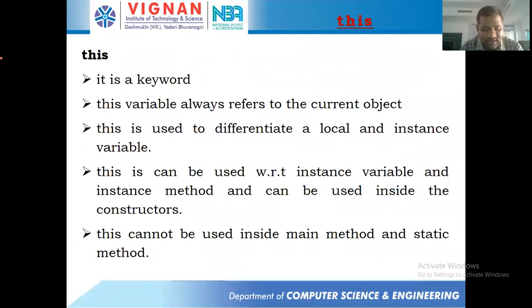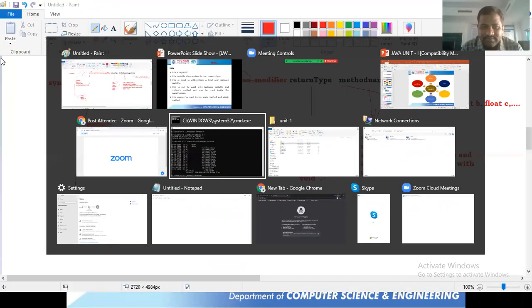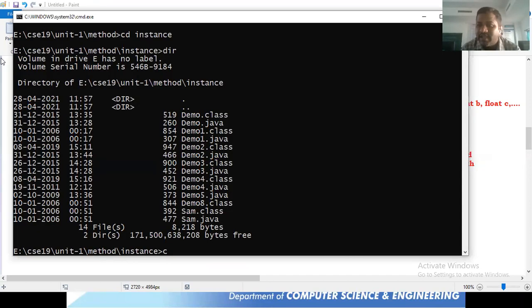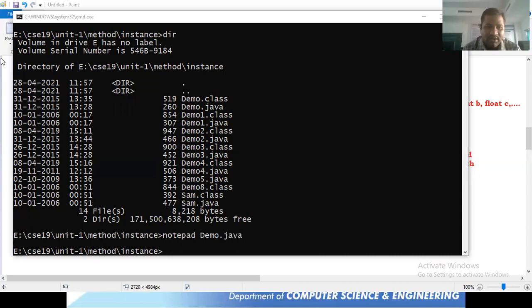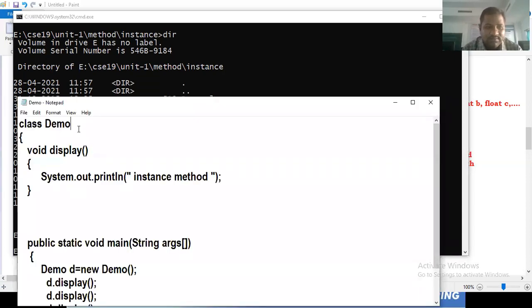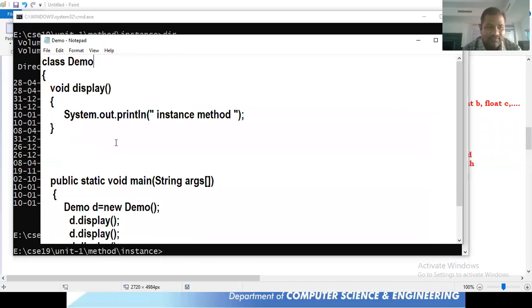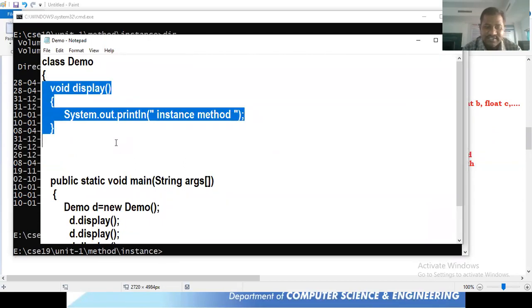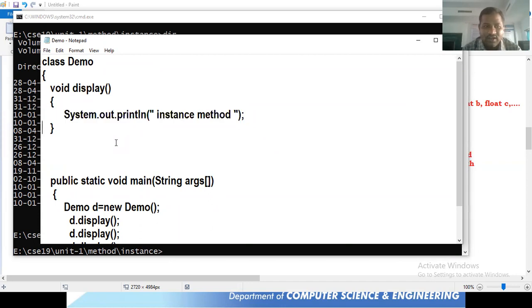Okay, let's enter into the programming part of this. We'll be getting some problem, and that problem can be identified with respect to this, and try to identify what problem we'll be getting. Just see, I'm going to start with the first program, Demo.java, a very simple class Demo. And inside this class Demo, I'm taking one method called void display, and inside this display method I'm taking System.out.println of instance method.